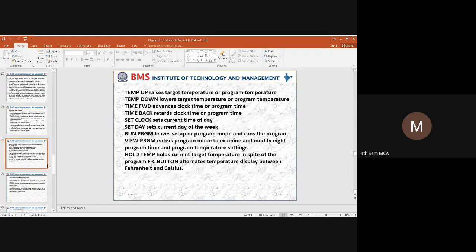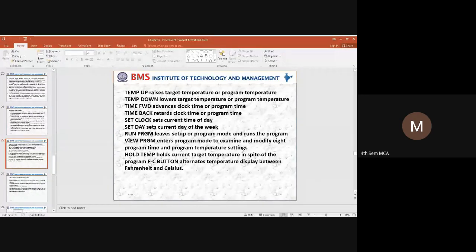For that, we are using different variables for a furnace or an air conditioner or an air cooler. We can use temperature up, we can reduce the temperature down, we can forward the time, we can backward the time, we can set a clock. Based on a clock, we can set what activity has to be executed. We can set the day, so on that particular day it is going to execute. Then we are using run program, which will run in program mode, depending upon what temperature and what clock you have set.